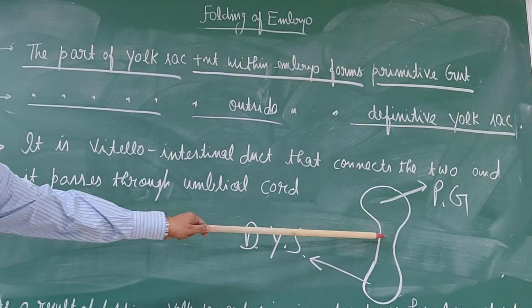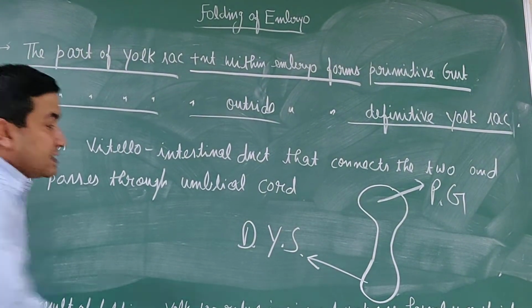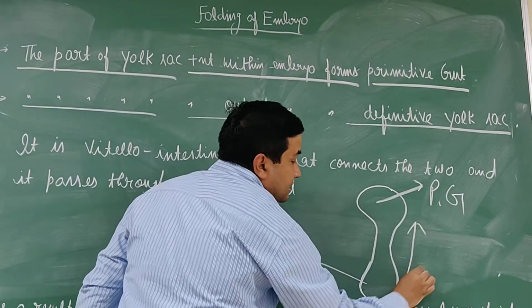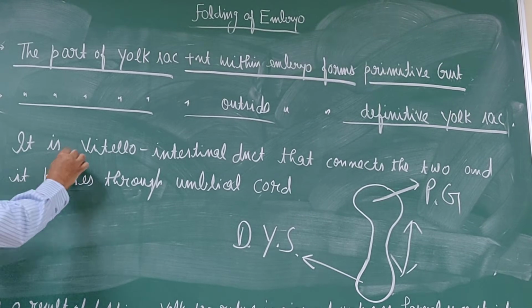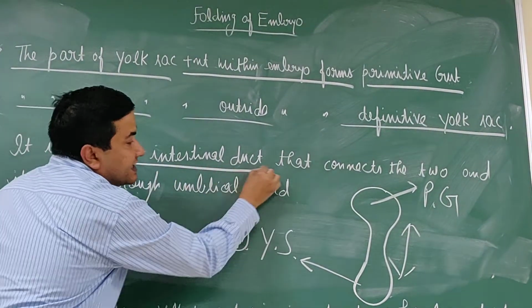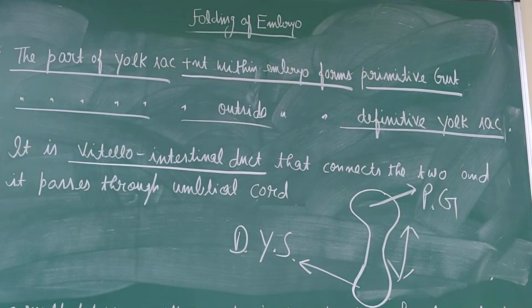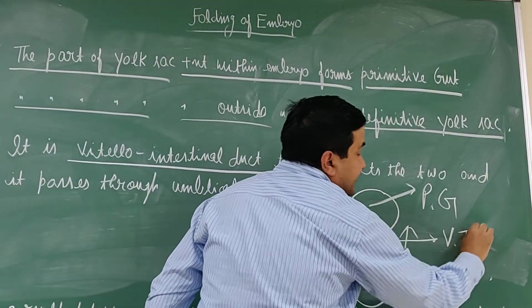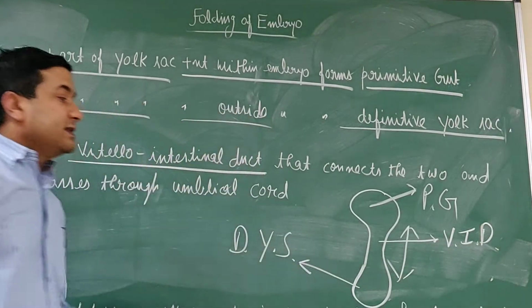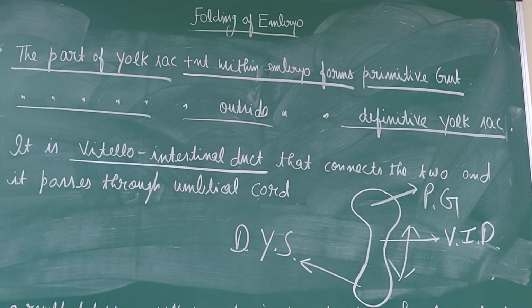Now this narrow channel that connects these two parts is known as the vitellointestinal duct. This is the vitellointestinal duct, and that passes through the umbilical cord.